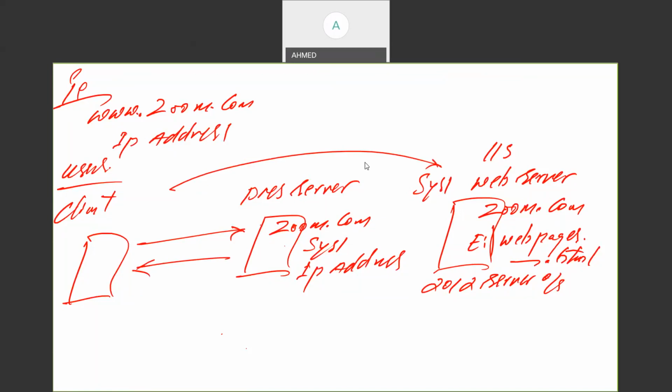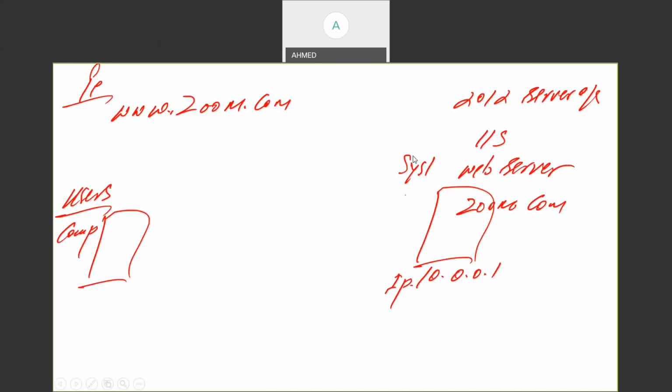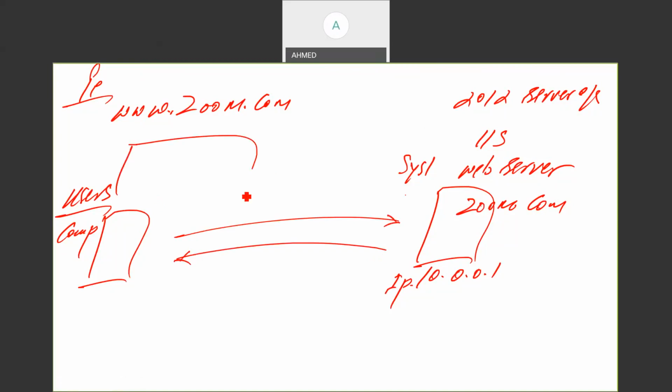Okay, so in this diagram you can observe here, I'm making the system 1 my web server, IP address is 10.0.1. I'm hosting one website by the name zoom.com here, and my users are sitting within the LAN or over the internet. Whenever the user types www.zoom.com, once you hit enter, the request will go to the web server, and the web server will serve the services. Then the web page will open for the user. The user can access this web page. Okay, so by the help of that you can do the transaction.